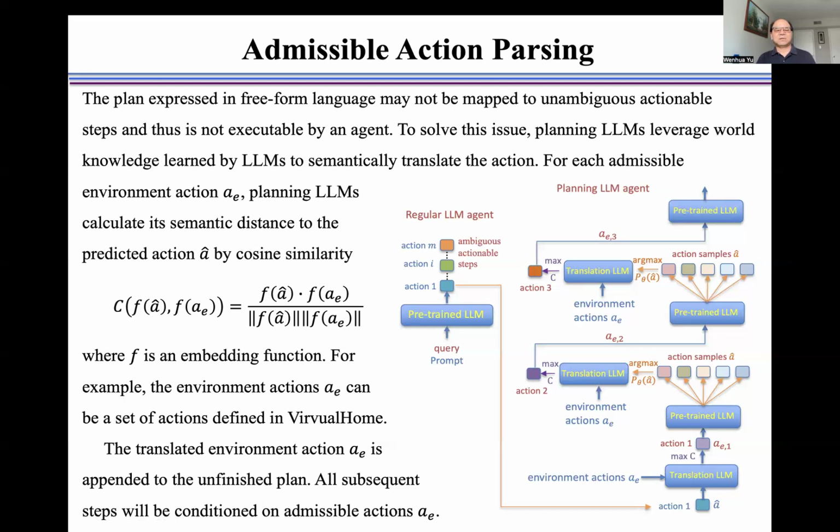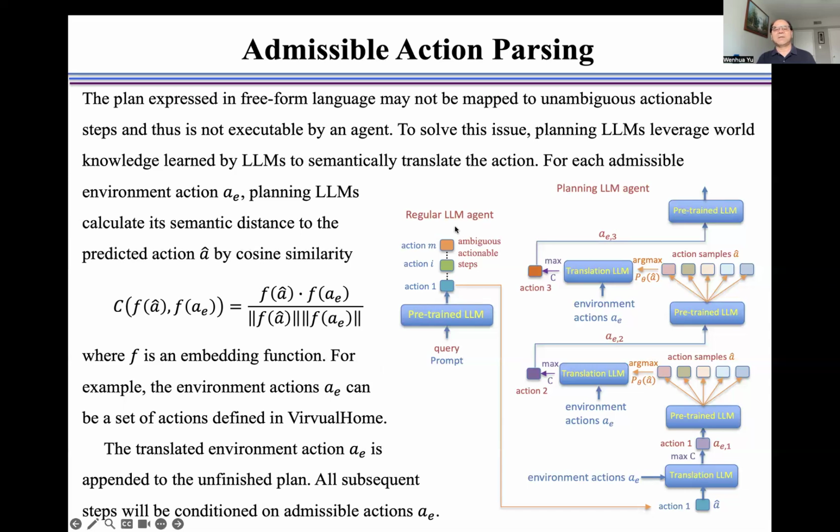For example, the environment actions AE can be a set of actions defined in VirtualHome. The translated environment action AE is appended to the unfinished plan. All subsequent steps will be conditioned on admissible actions AE, as shown here.